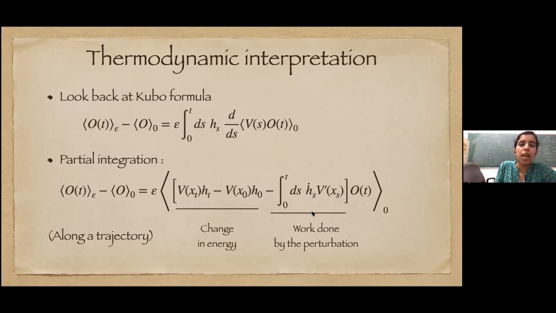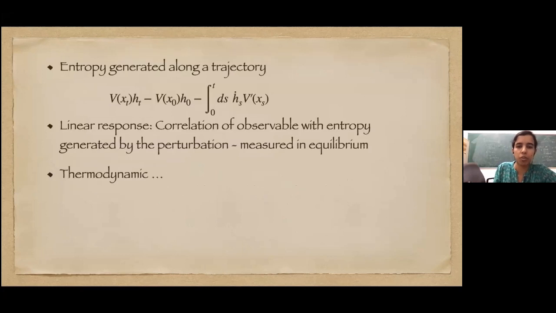So the whole thing is actually the entropy generated by the perturbation: change in energy minus the work done. That's the entropy generated along a particular trajectory. Then we correlate it with the observable O(t) and average over the equilibrium distribution. So in some sense, we can say that in equilibrium, the response to a perturbation is given by the correlation of the observable with the entropy generated by the perturbation. In that sense, it's a thermodynamic formula. We are talking about entropy, which is of course a thermodynamic thing.